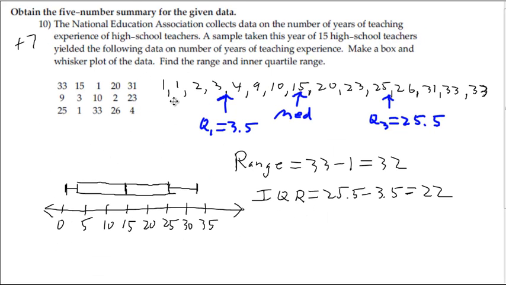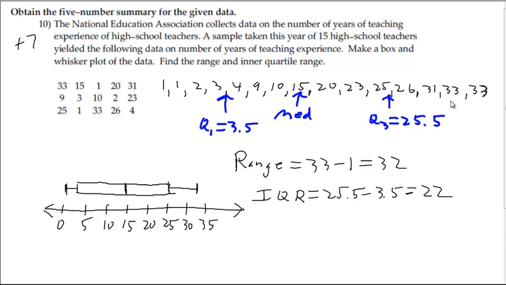Number 10, just write the numbers in order. Find the middle, which is 15, and then find the middle of the bottom half and the middle of the top half. I did this assuming 15, if there's 1, 2, 3, 4, 5, 6, 7, 8. So there's 8, so that means there's 4 and 4. So the middle would be 3.5 here. So that'd be the quartile is 3.5.